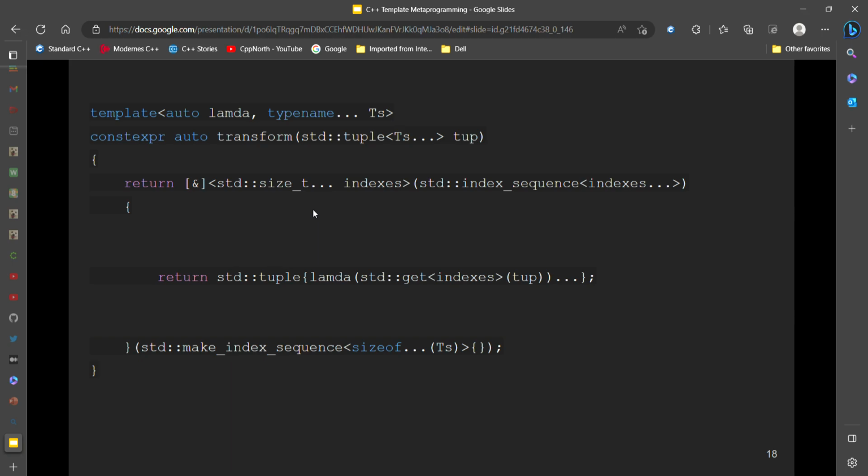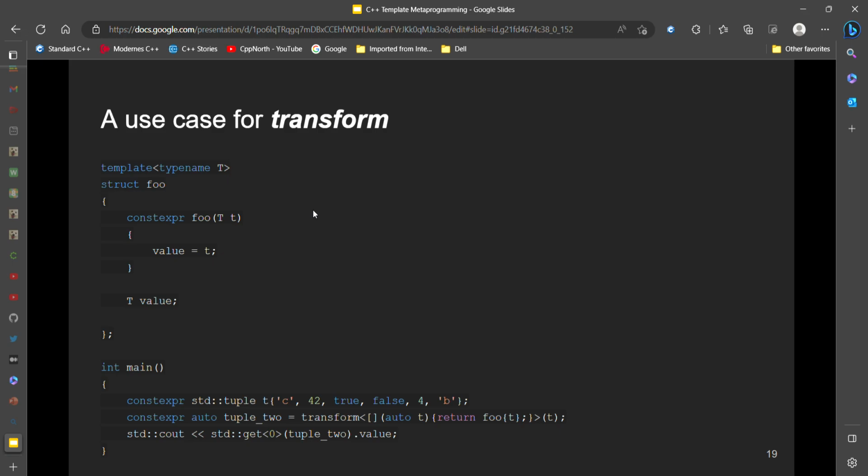Here, what we do is return a tuple again, and for all of the elements in that tuple, we call the lambda on it, and that lambda will return a value depending on the input that we've given it. Using C++20 concepts, we could constrain it so that calling the lambda with a value must return another value.